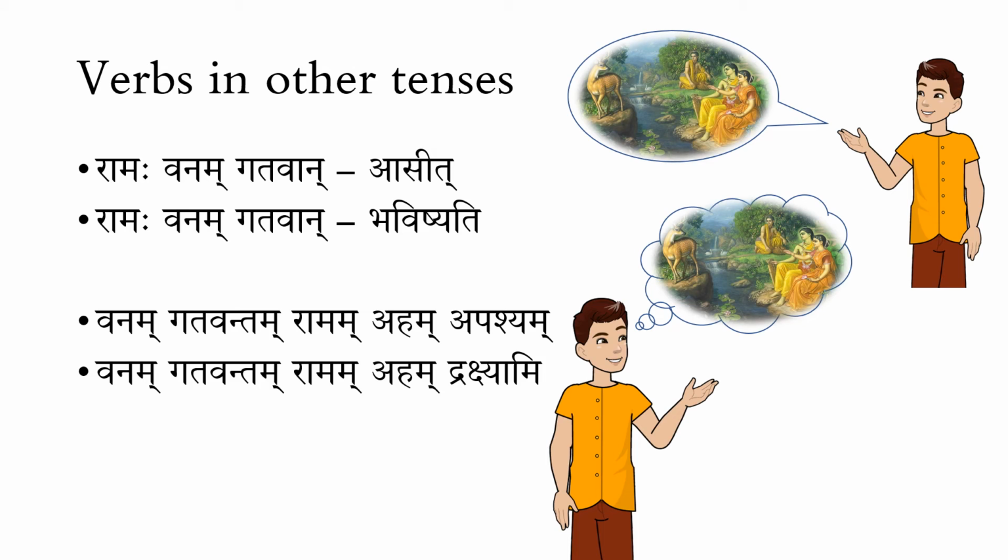Here, what does Gatavantam mean? Gatavantam means who has gone already. Like here, Vanam Gatavantam Ramam, Rama who has already gone to the forest. So that Rama I see. I see that Rama who has already gone to the forest.